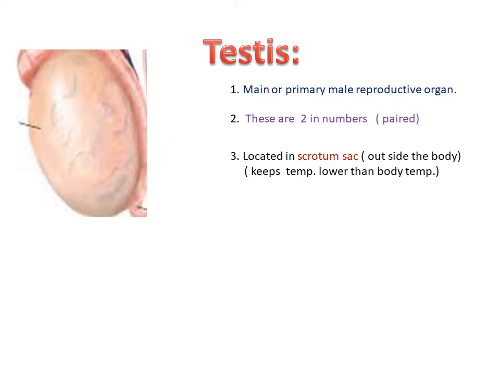The scrotal sac is connected to the abdominal cavity through the inguinal canal. The testis is held in position in the scrotal sac by the gubernaculum. It is a fibrous cord which connects the testes with the bottom of the scrotum.